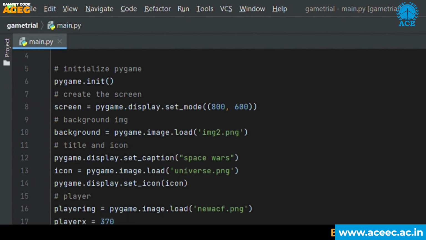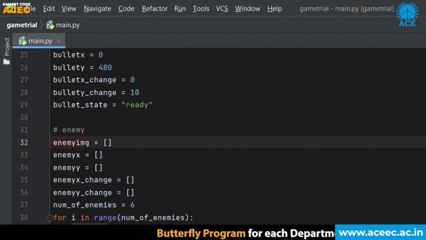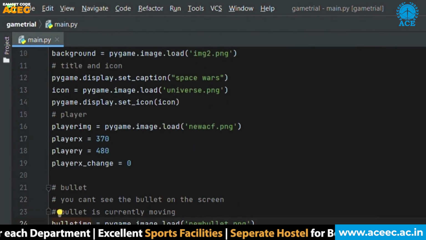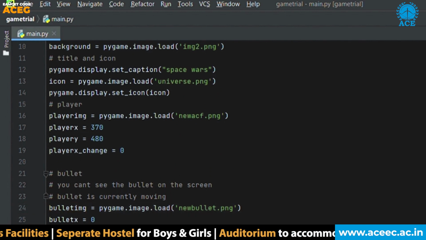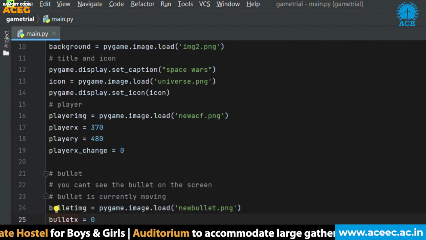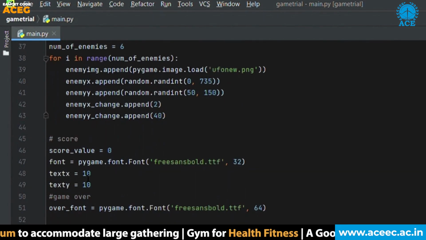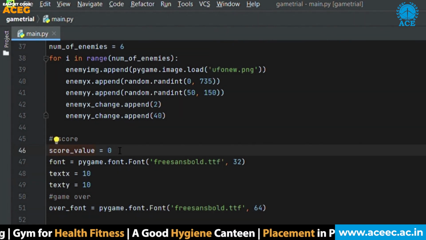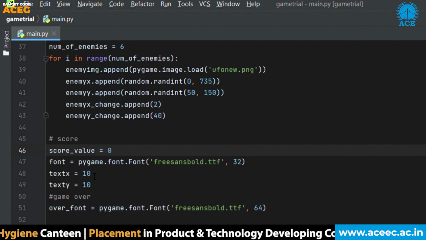and 480 along y-axis. And then we have created an enemy, that is our UFO, and using this for loop we have created multiple enemies, and in this step we have created the bullet, and it will be static for some time, that is it will be at 0 along x-axis and 480 along y-axis. This is the position of our bullet. So next, this is the code for increasing our score. At first we have initialized the score to 0, and then text x and text y to 10.